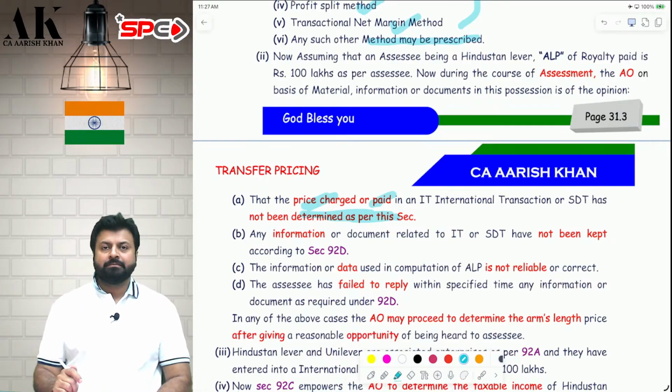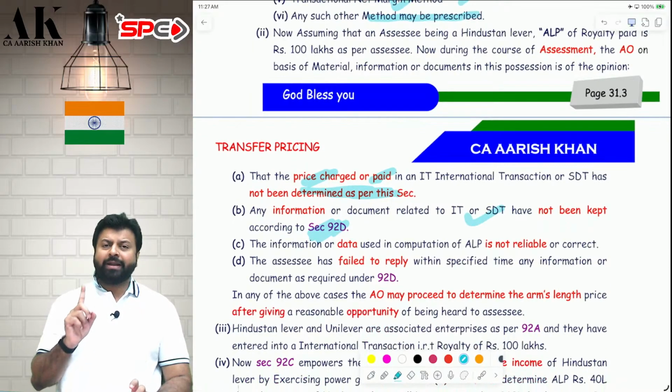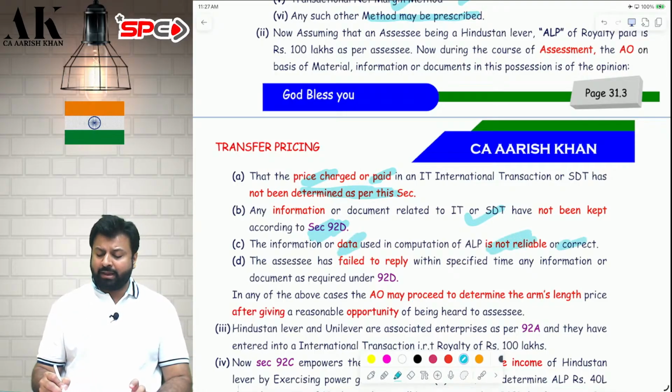Second, you should always maintain proper documents and information as per 92D. If you don't maintain proper documents and information after 92D, then the AO will determine your arm's length price. Third, for determining arm's length price, you should use data which is very reliable and correct. You should not use non-reliable or incorrect data.